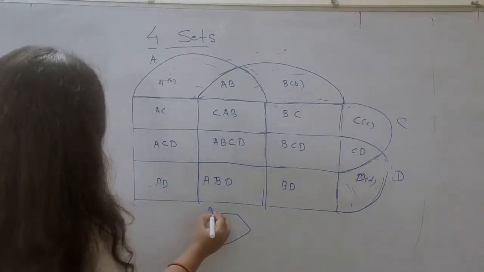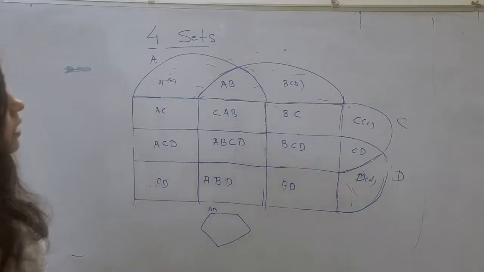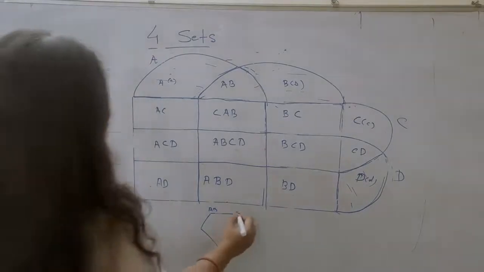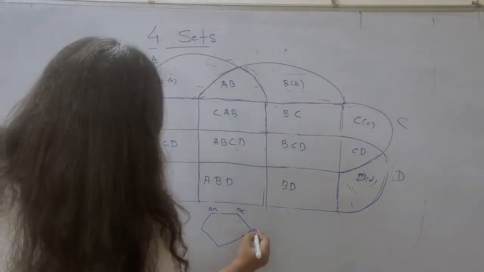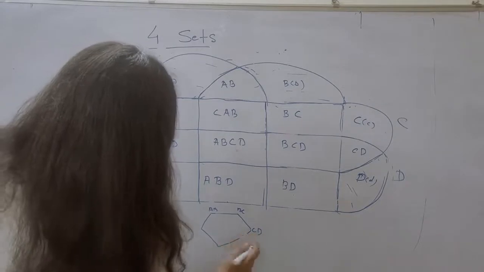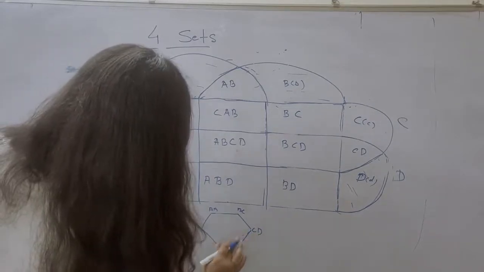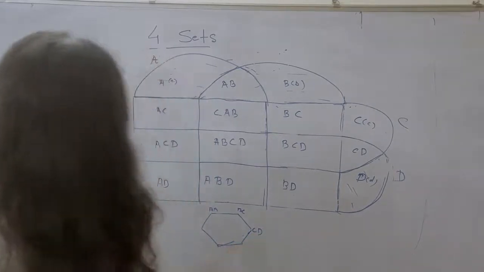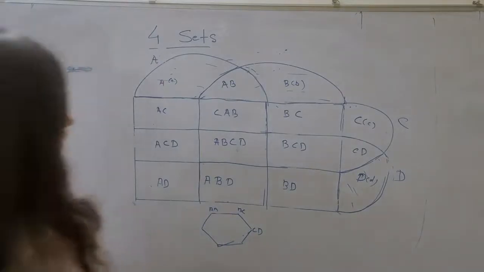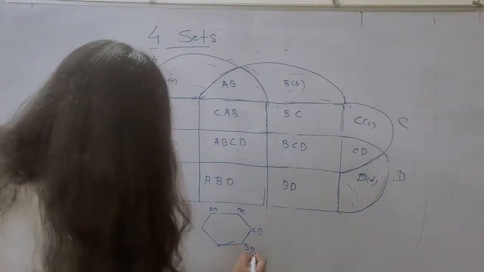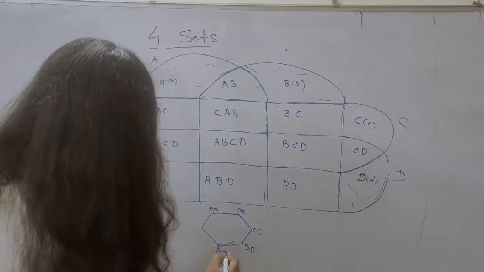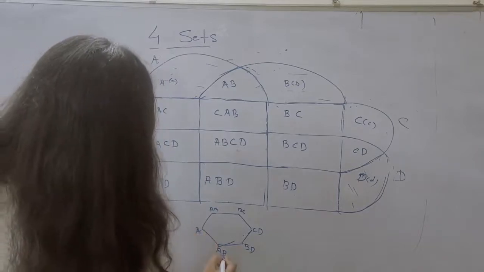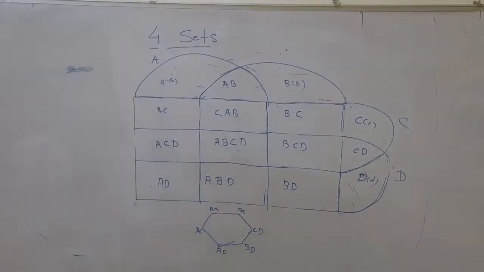This is AB and this is BC, this is CD, and this is BD, this is AD, this is AC. So this is our hexagon.